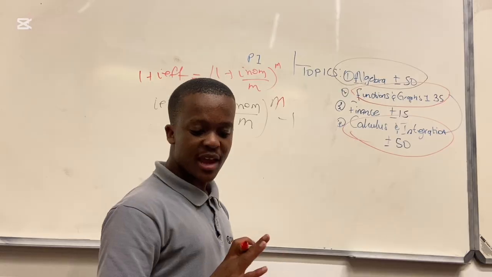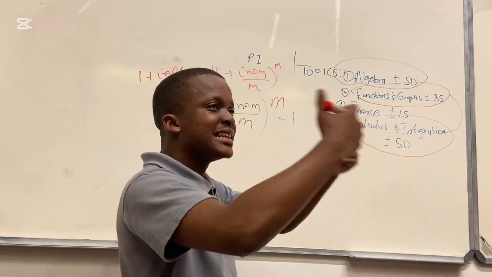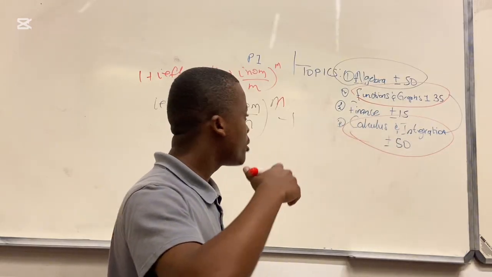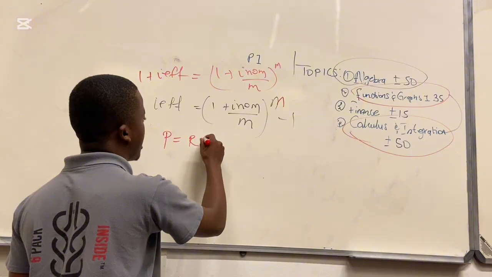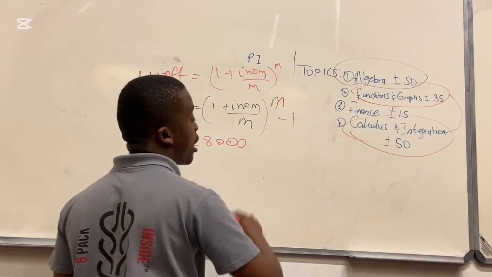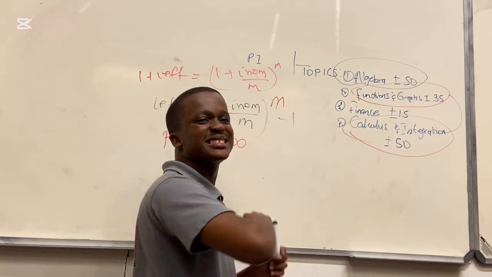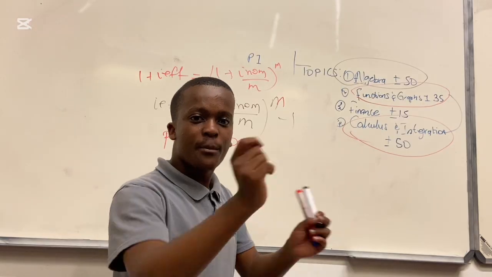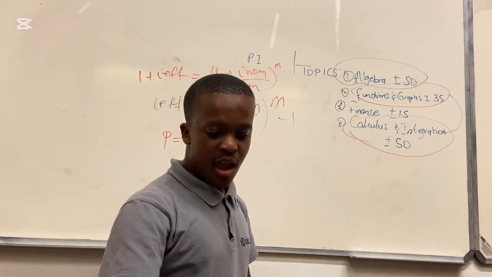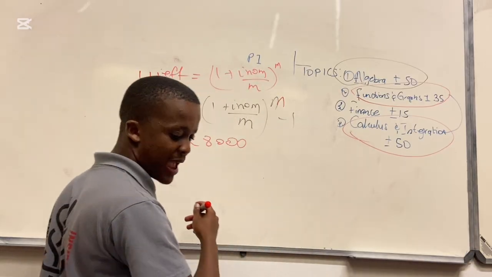If an investment of 8,000, the money that we invest, it's P, it's the original amount. So we have P equal to 8,000. I hope you are following. As you are reading your statement, noting your data is very, very important. You write your data: I have P is equal to this. And 12% simple interest per annum.